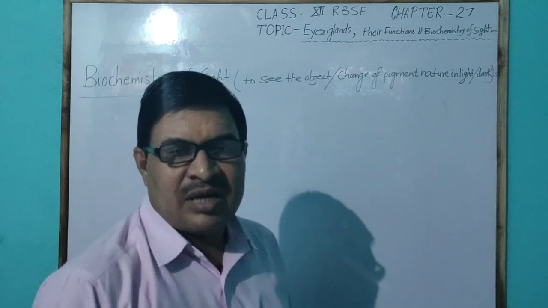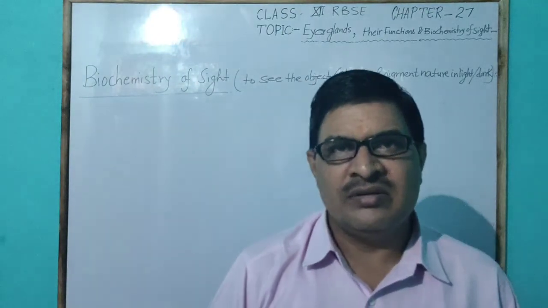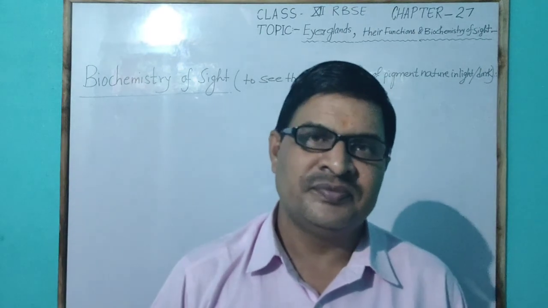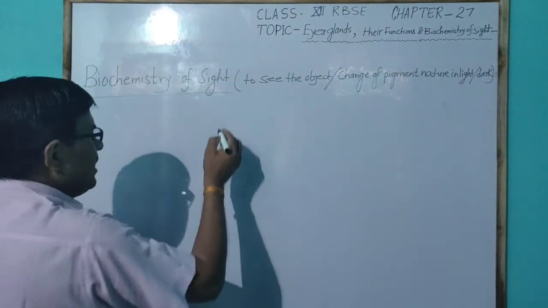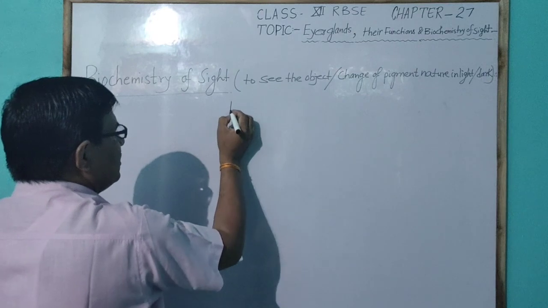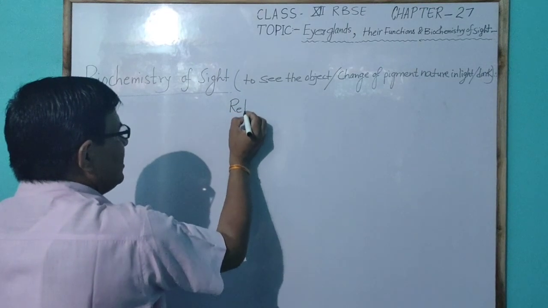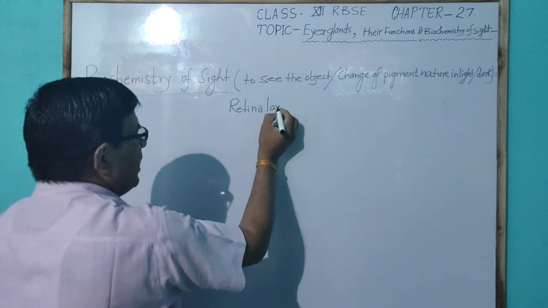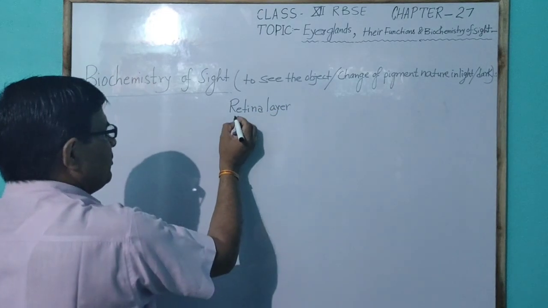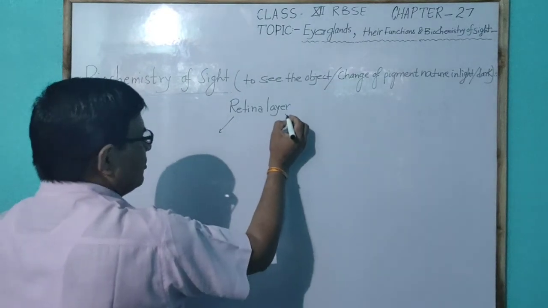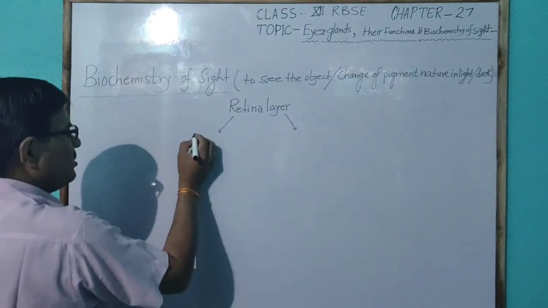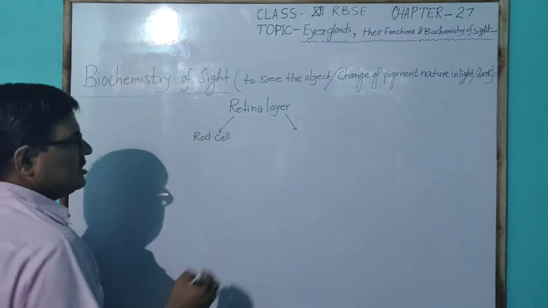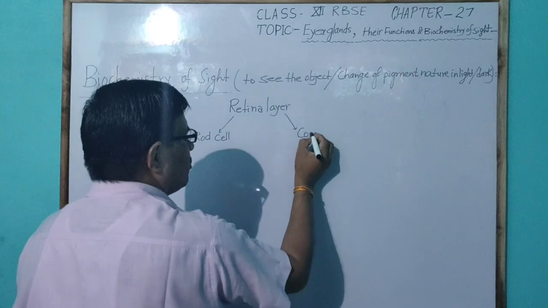Here, it is assumed that bright light falls on the human eye. The human eye has a layer called the retina. The retina layer has two types of cells: one is called the rod cell, another is called the cone cell.